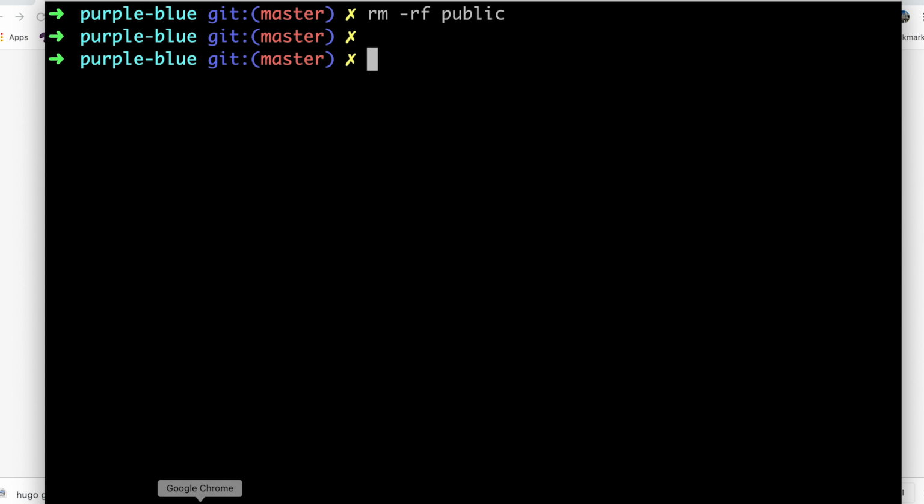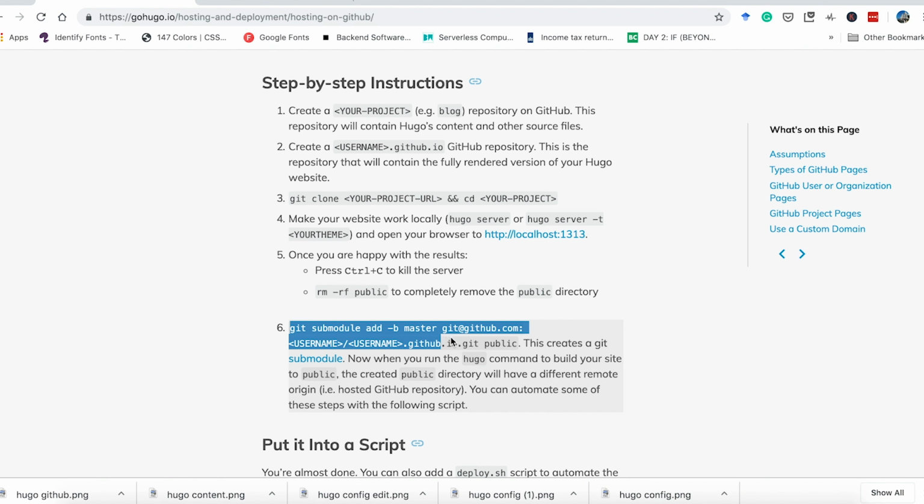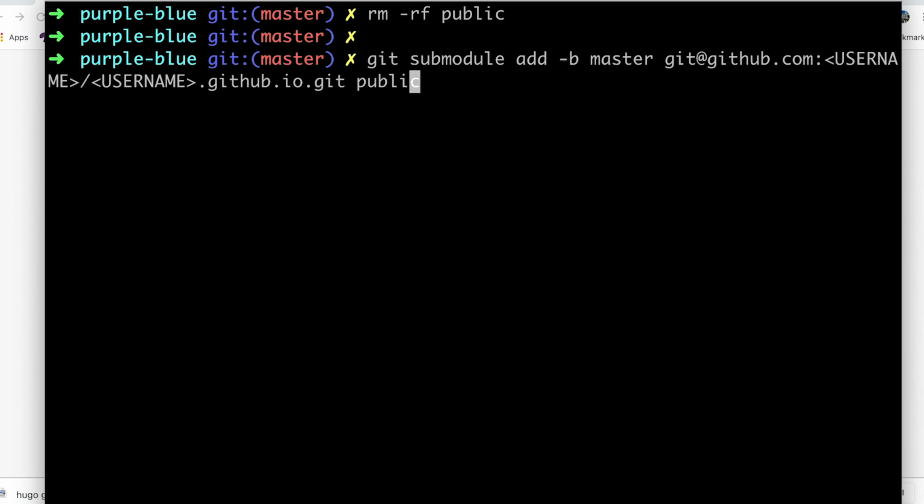All right, now let's copy the sixth command, and we have to execute it. So basically this is adding a submodule to the public directory for pylenin.github.io. Paste this. Before we run it, we have to change the username here. So go ahead, change the username. Mine is pylenin, and here pylenin again, and because I have my own personal settings, I'm changing it here, but you don't have to do it.